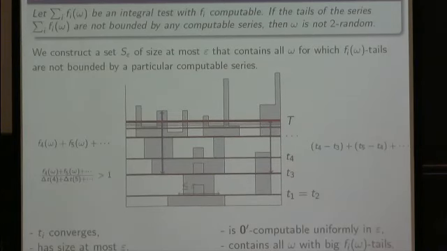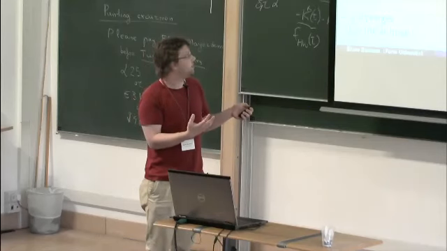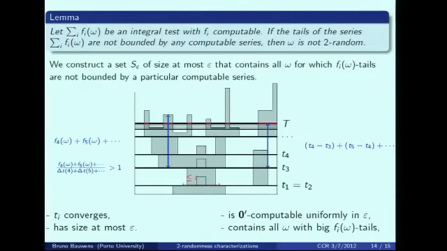So this distance is the sum of this tail, and this distance is the sum of this tail. So if we look at the ratio, we know it's unbounded, because for our omega we said it must have bigger tails than any computable function. So we know we are above the floor. So that omega is in our set. And so we have covered all omega that satisfy this condition with a set of size epsilon. So this finishes the proof of this lemma.